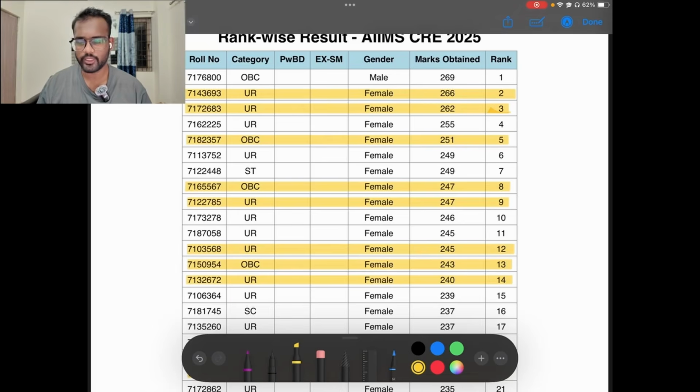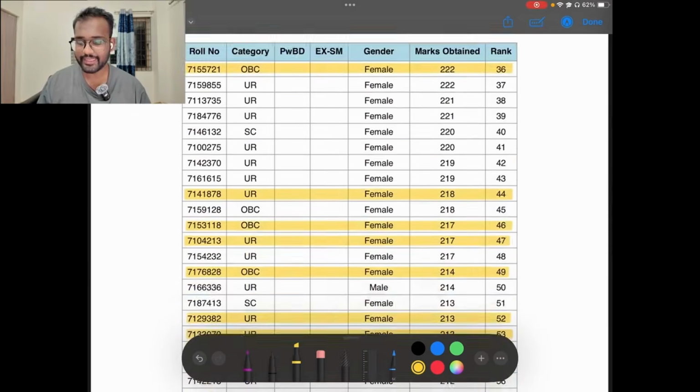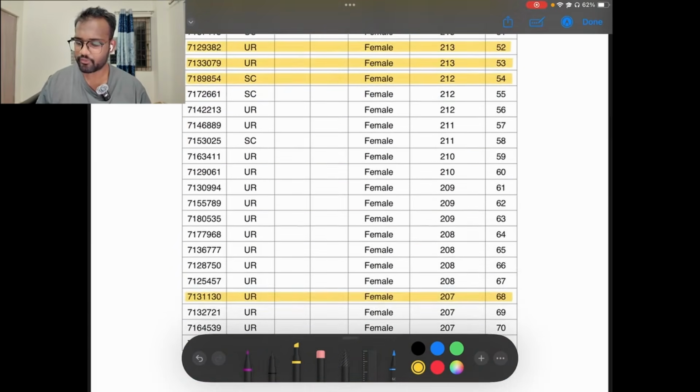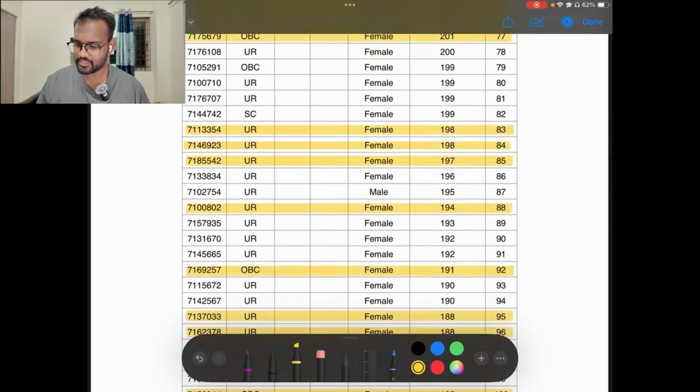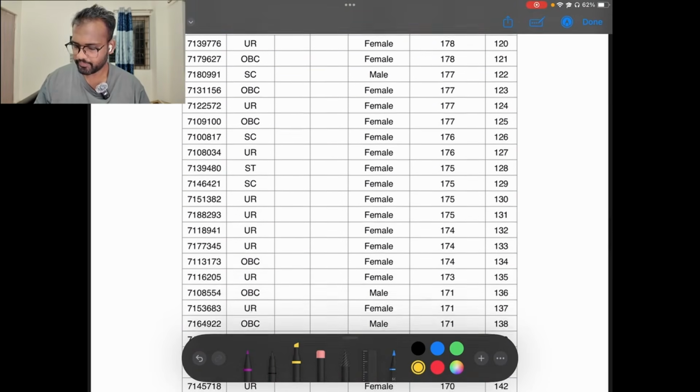There are a total of 43 people selected from our Dietitian Academy. As you can see here, this is the rank list in order. The highlighted parts are the candidates who got selected through our Dietitian Academy. The top rankers are from our academy, and as you scroll down, there are a total of 43 people who got selected from our academy.